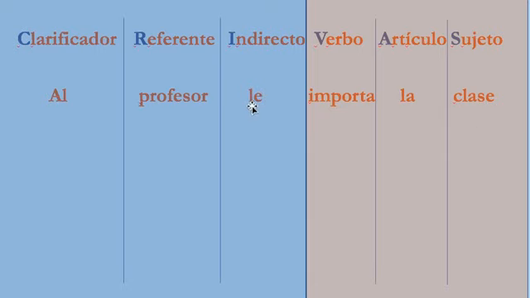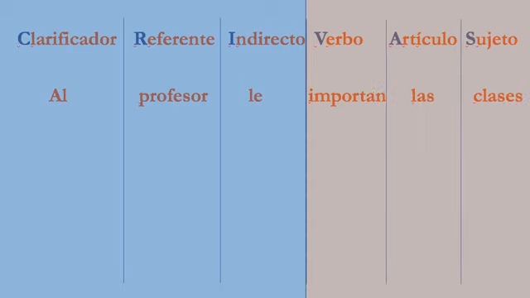And why is it le? Because it's al profesor, right? And why is it importa? Because it's just una clase. Let's say though I had more classes. Obviously this side of the sentence doesn't change at all. Al profesor le importan las clases. It is las because clases is feminine plural, and importan because classes is plural. So once again, you can see how this whole side of the sentence affects each other and is one half, and this whole side of the sentence also affects each other and is the other half.